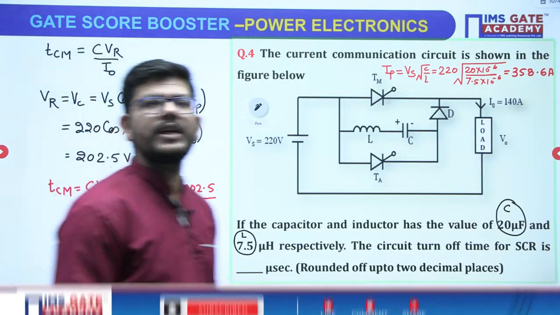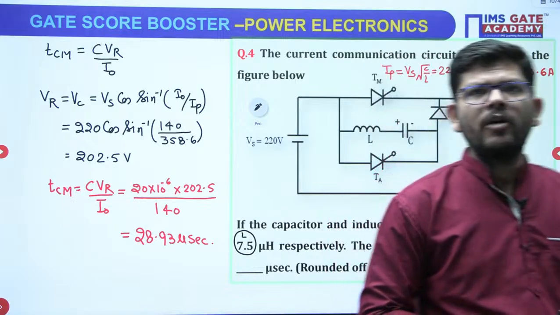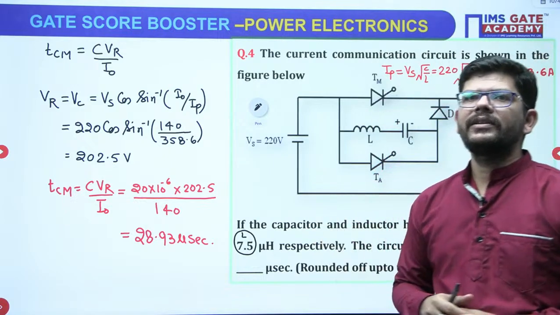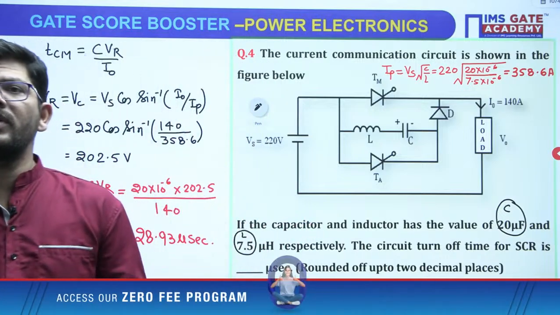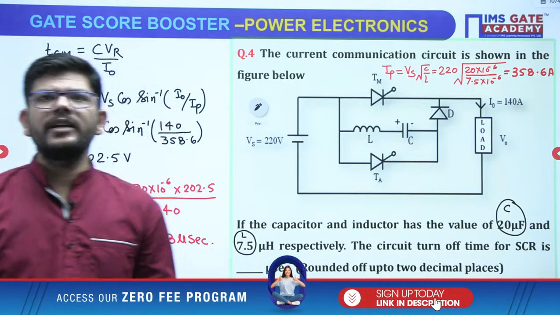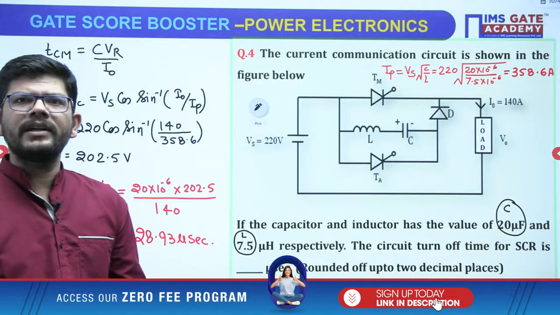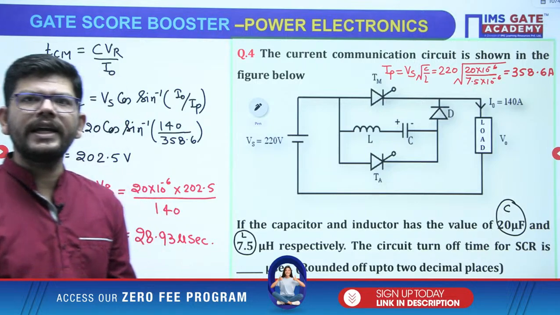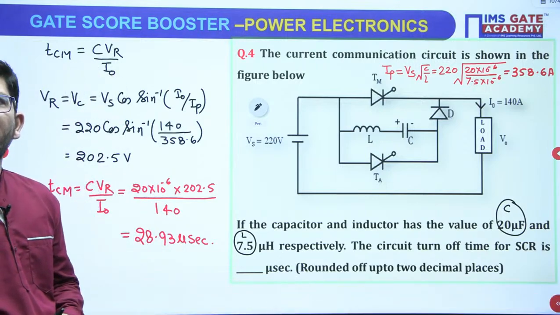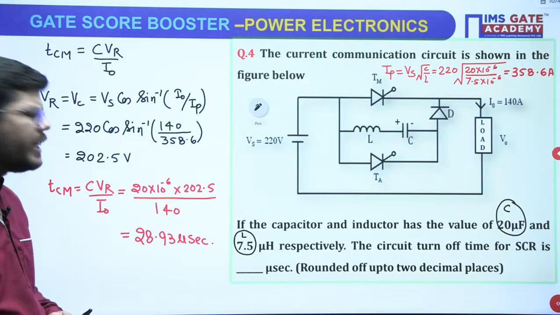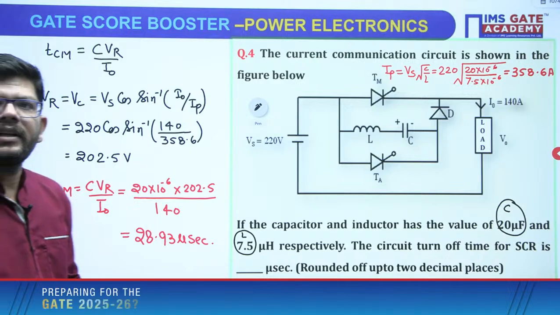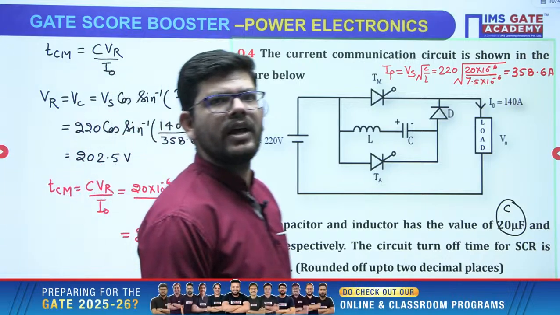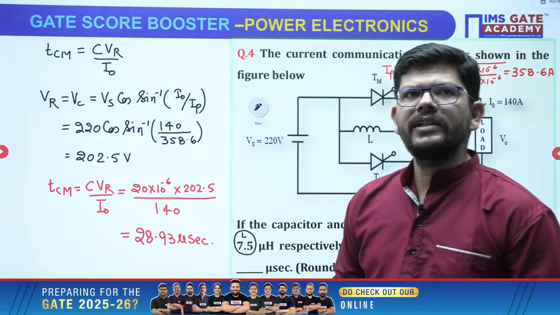28.93 microseconds, right? So how many of you are getting exactly the same answer? Dharmendra, can you just re-verify? Chetan is also getting 28.94. Harini is getting 28.8, which is very close to this. So that's correct, right? Dharmendra, you can re-verify your answer. Maybe you might have made a mistake somewhere.